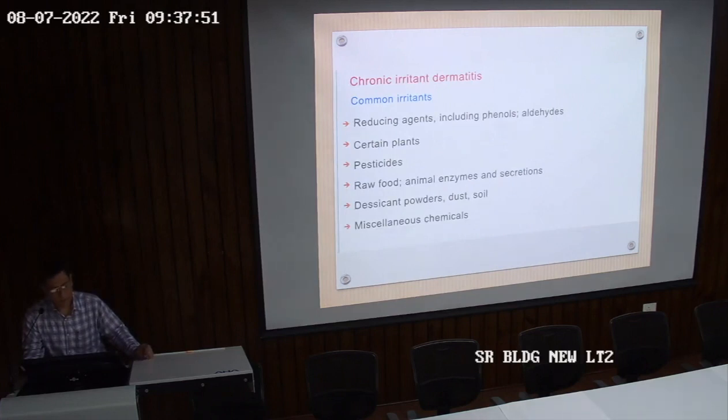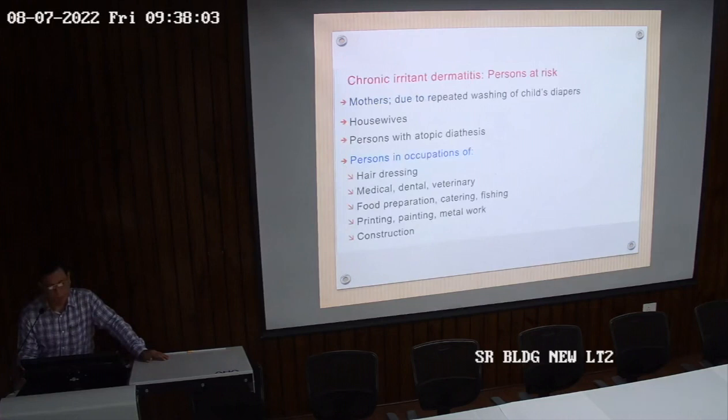And then for chronic irritant dermatitis, common irritants are reducing agents like phenol, certain plants, pesticides, desiccants, powders, soil, and miscellaneous chemicals. Persons at risk of chronic irritant contact dermatitis are mothers, due to repeated washing of the child's diapers or even washing clothes regularly. Cleaning utensils usually leads to irritant contact dermatitis over the hands in females. Housewives, and persons with atopic diathesis.